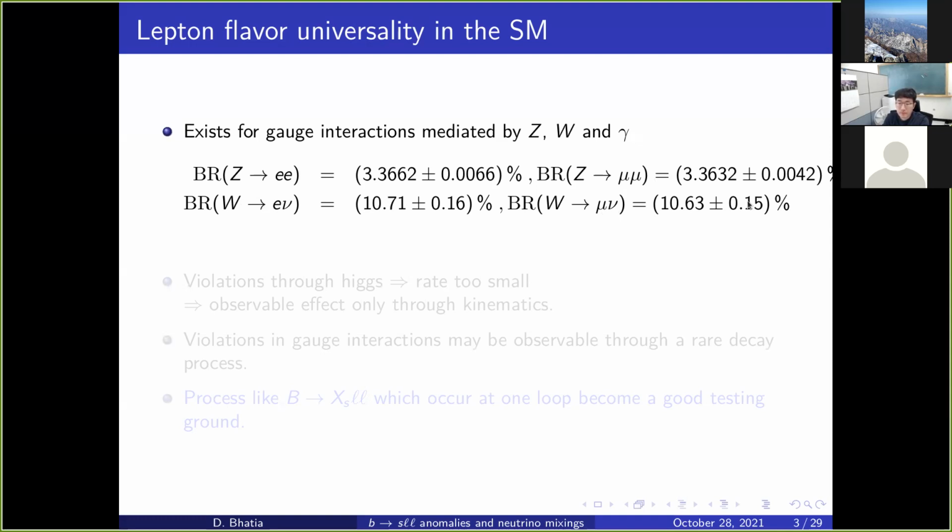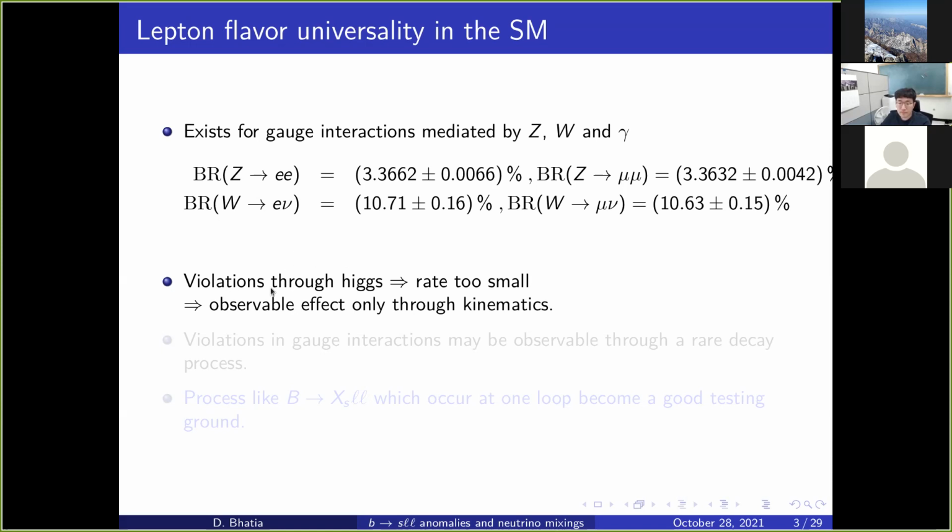That means that experimentally we have verified that there is lepton flavor universality in interactions mediated by the gauge bosons. However, we know that the violations occur through the Higgs. Why? Because the Yukawa coupling is proportional to the masses. For the electron, it's proportional to m_e, and for the muon, to m_mu, which are certainly different. However, since the Yukawa coupling is so small in comparison to the gauge couplings, its effect is hardly visible.